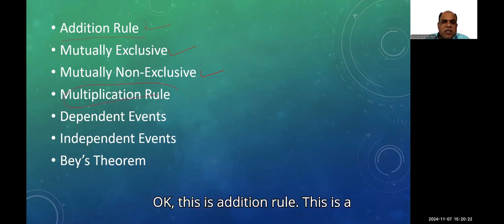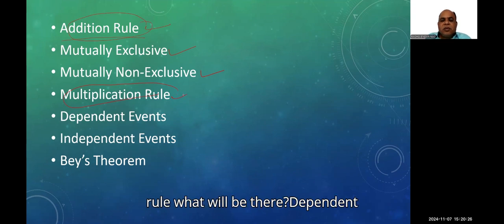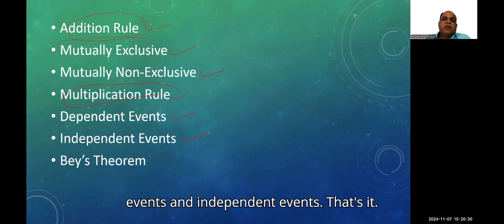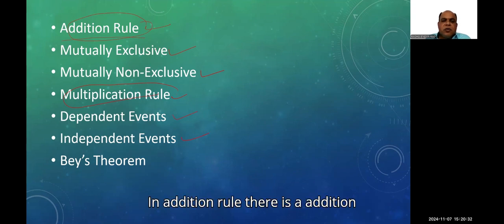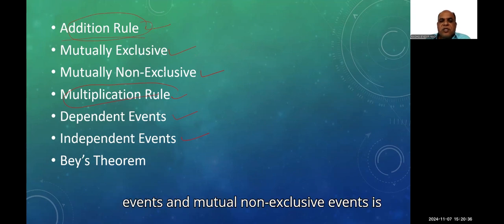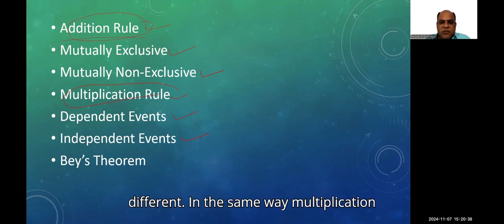This is the addition rule; this is the multiplication rule. In the multiplication rule, there are dependent events and independent events. That's it. In the addition rule, the rules for mutually exclusive events and mutually non-exclusive events are different.